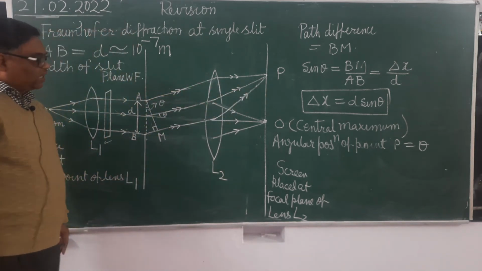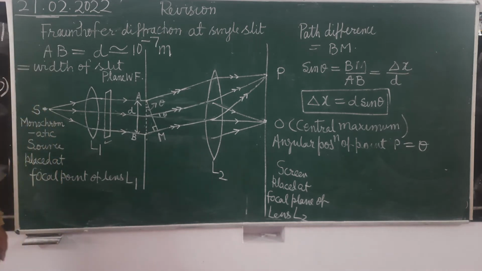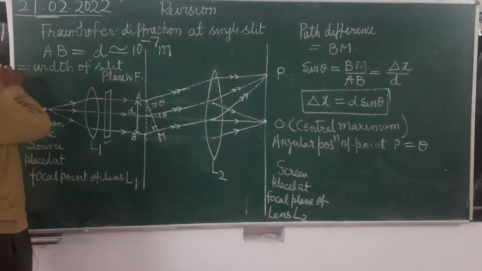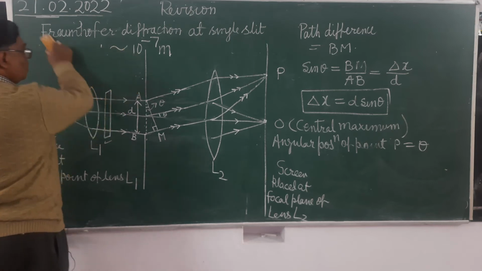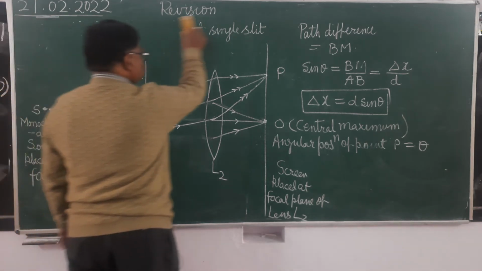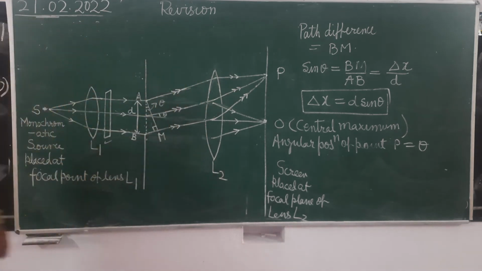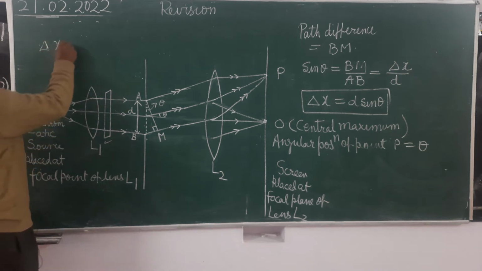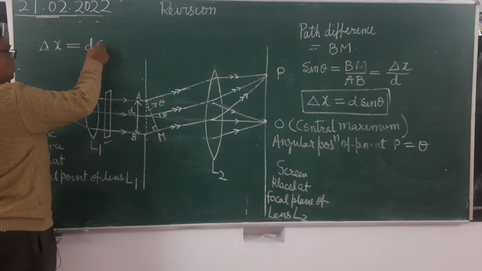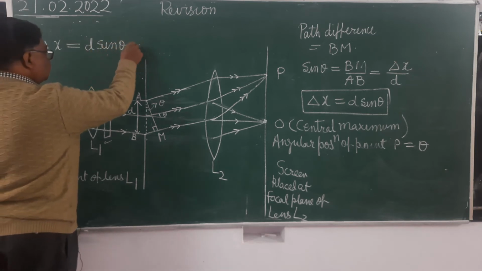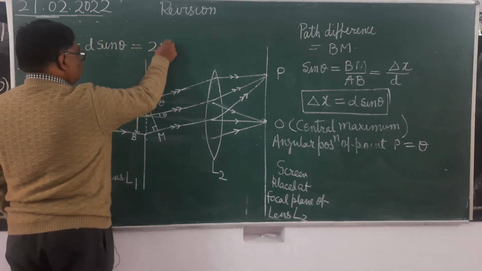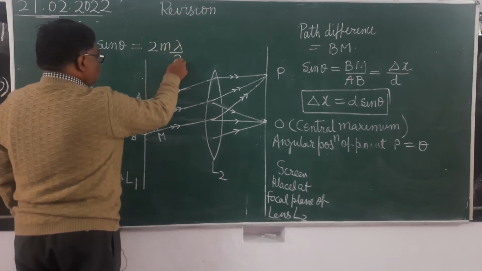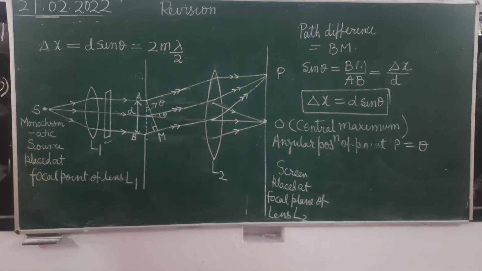Now we will see that when this path difference is an even multiple of lambda by 2, delta x equals d sin theta equals 2m lambda by 2, then at that point we will get the secondary minima.